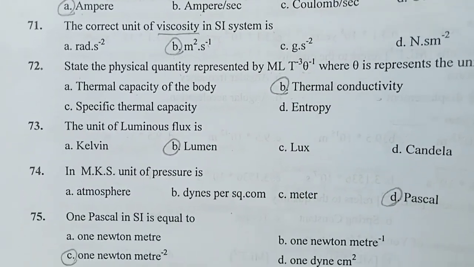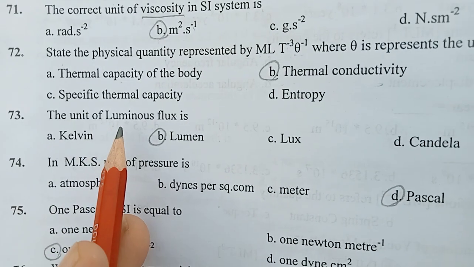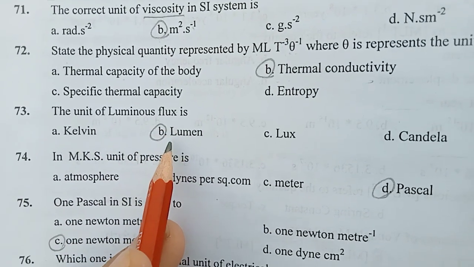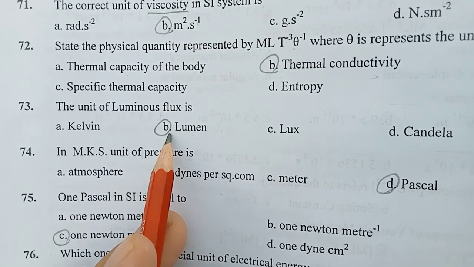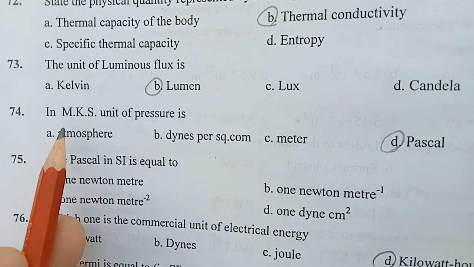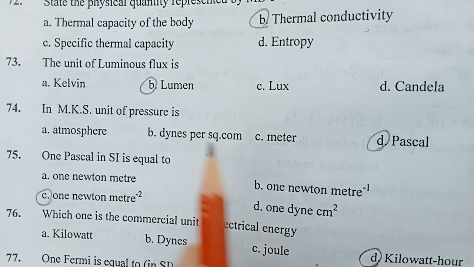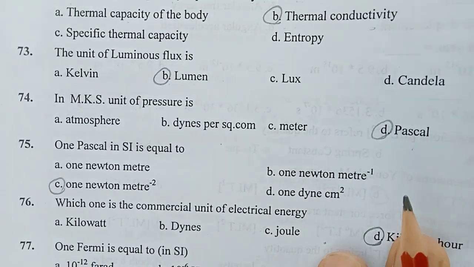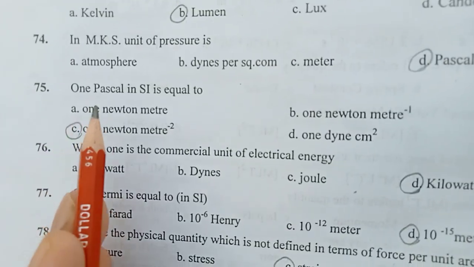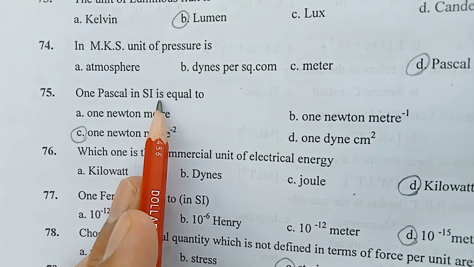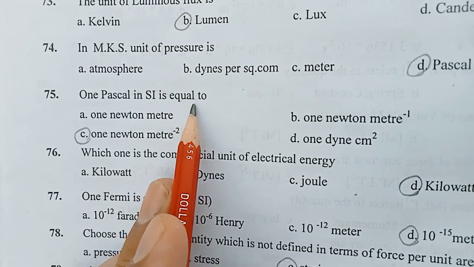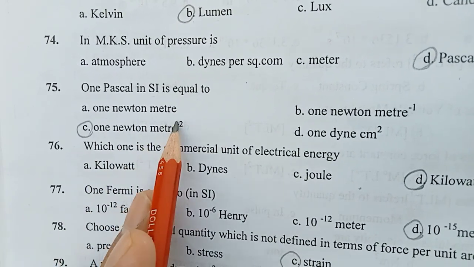Question number next 73. The unit of the luminous flux is. Right answer is lumen. B is the right answer. Question number 74. In MKS, unit of the pressure is. Right answer is Pascal. Next, question number 75. 1 Pascal in SI system international is equal to 1 Newton per meter square.